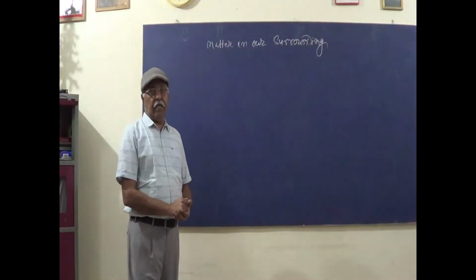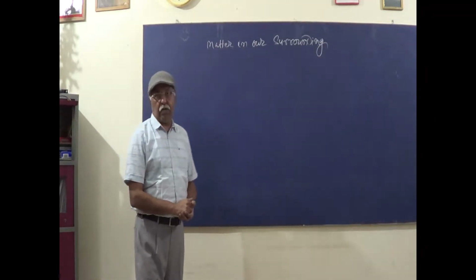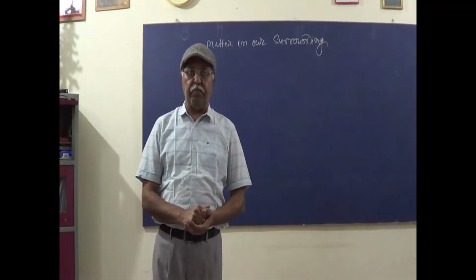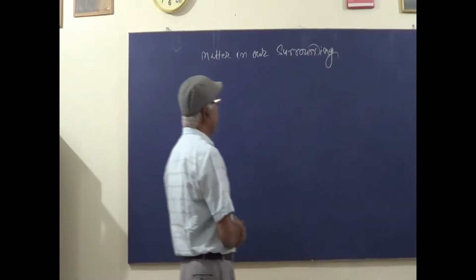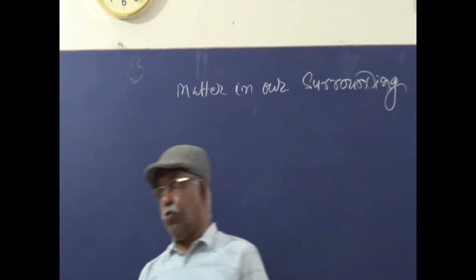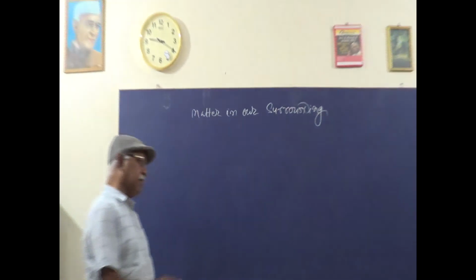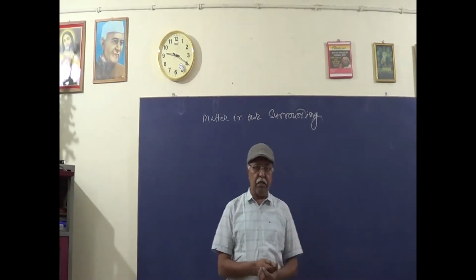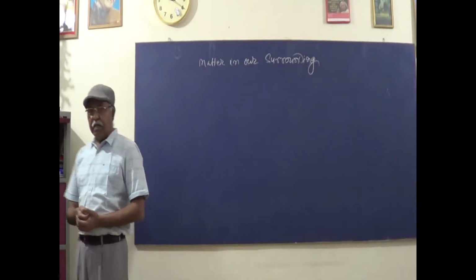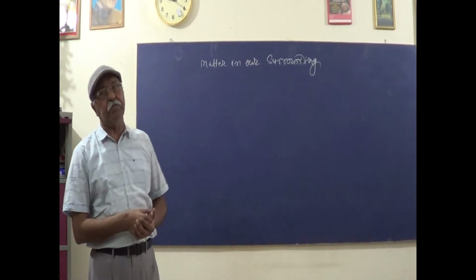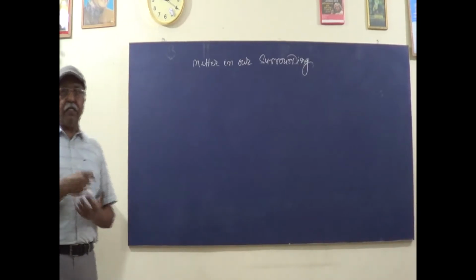Good morning, children. Today I am starting your matter in our surrounding, the first lesson of chemistry for class 9th. Now, in this basic lesson, you are going to study regarding the matter. You know, matter may be how small, how bigger, what is its property, what is its criteria. Related to that, all the topics we will be dealing with in this chapter. Now let's start and come to the topic.